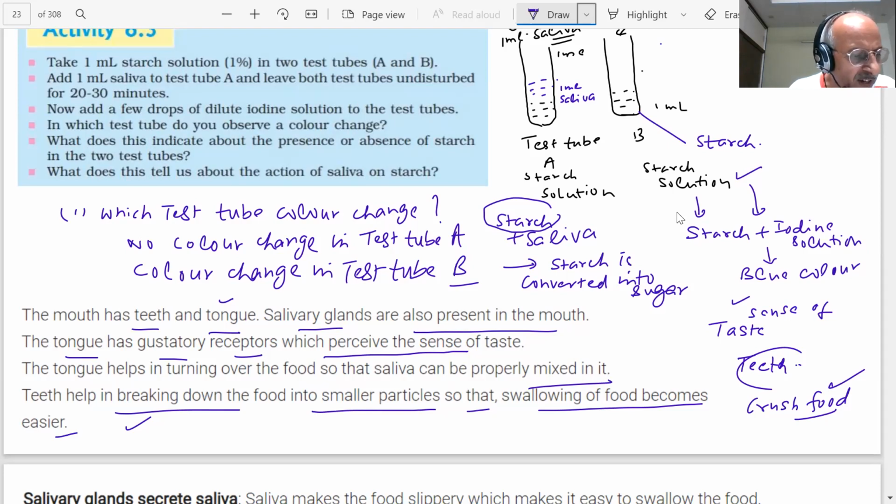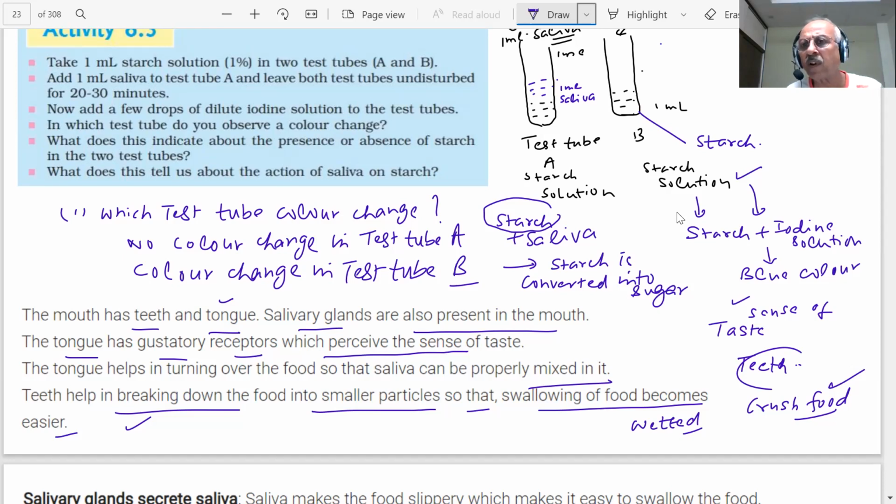So the food is crushed by the teeth. Lining of the canal is soft. The food is also wetted, students, to make a smooth passage. So when we eat something, we like our mouth waters. This is actually not only water but a fluid called saliva excreted by salivary glands.